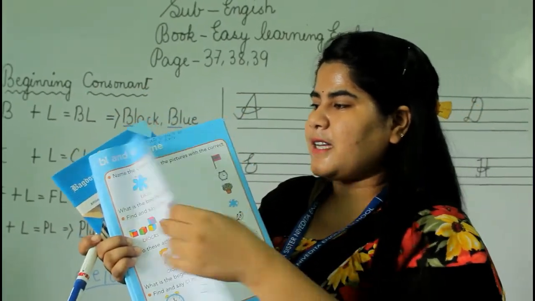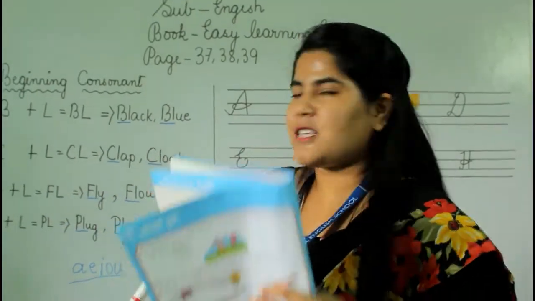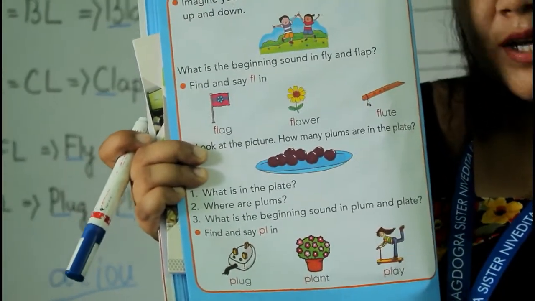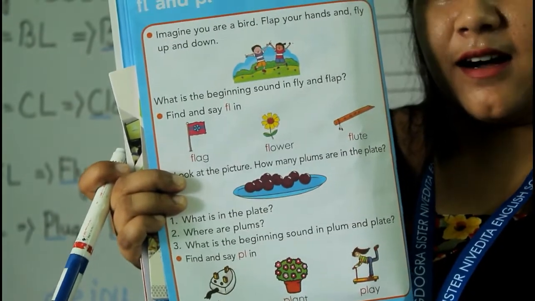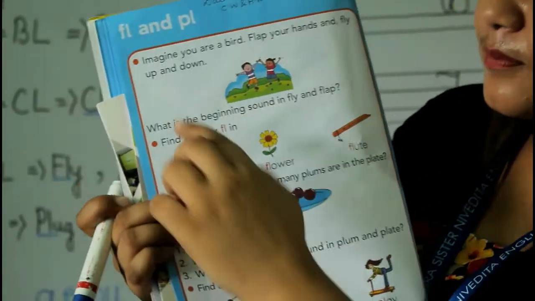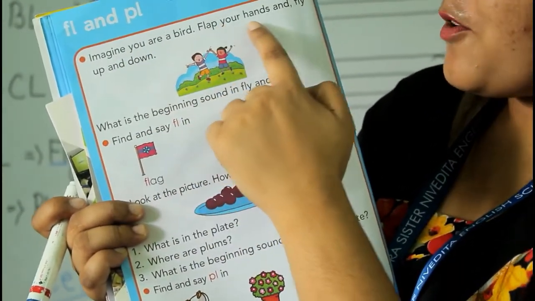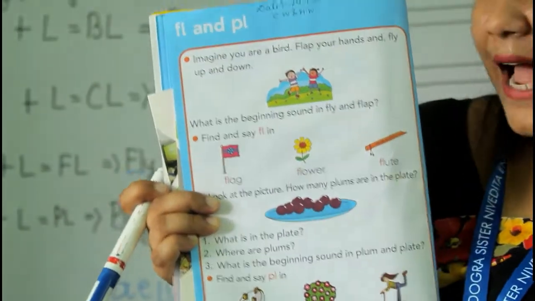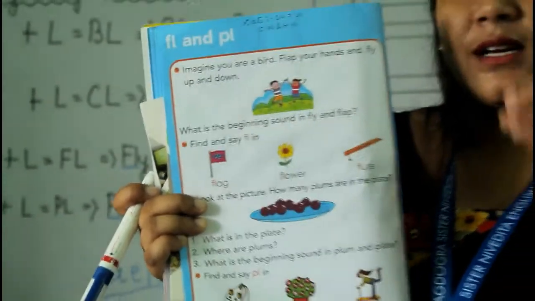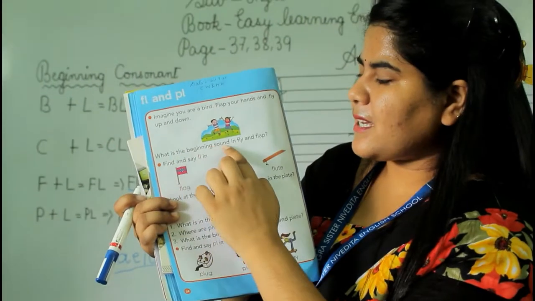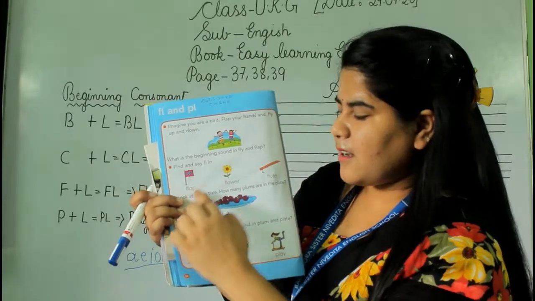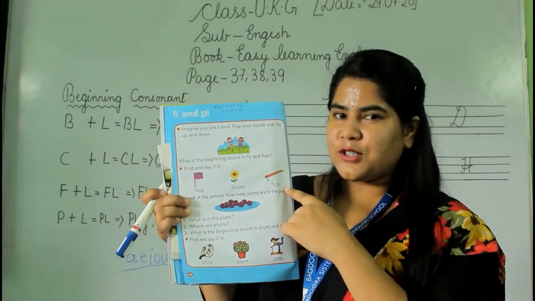Now if you turn the page, what will you get? The same thing as we have done on the board, that is FL and PL. That means F and L, fl. P and L, that is pl. Okay. Imagine you are a bird. Flap your hands and fly up and down. Flap and fly. Which consonant are we getting? Which phonics have we got? Fl, right? So what is the beginning sound in fly and flap? That is fl, okay? Like in flap, flower and flute.